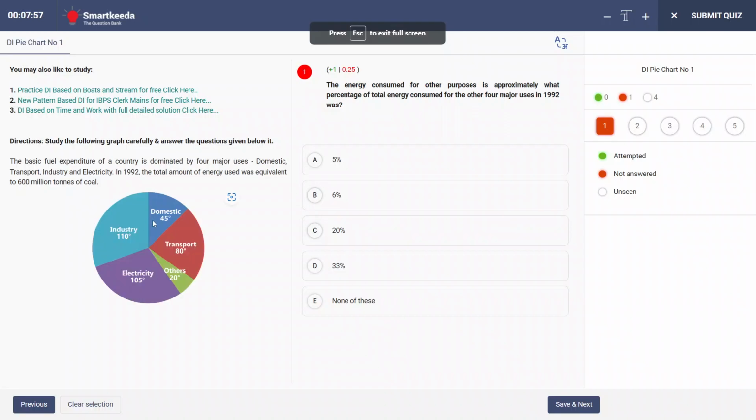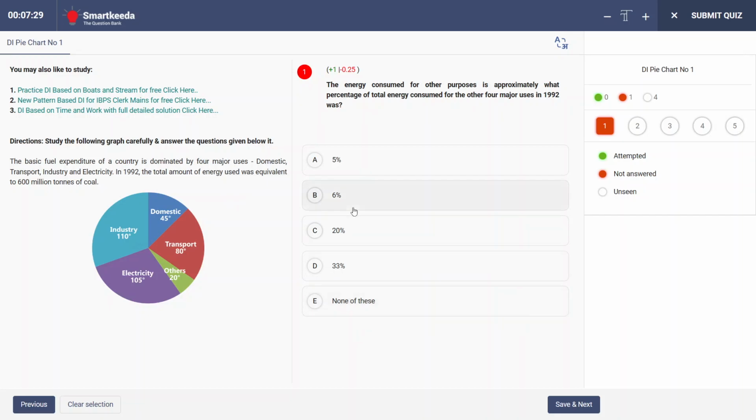Industry 110 degree, domestic 45 degree, transport 80 degree, others 20 degree, electricity 105 degree out of the total 360 degree. Now he's asking a simple thing: energy consumed for other purposes is approximately what percent of total energy consumed for 4 major uses in 1992. So other purposes is 20 degree and the 4 major uses are industry, electricity, transport and domestic.